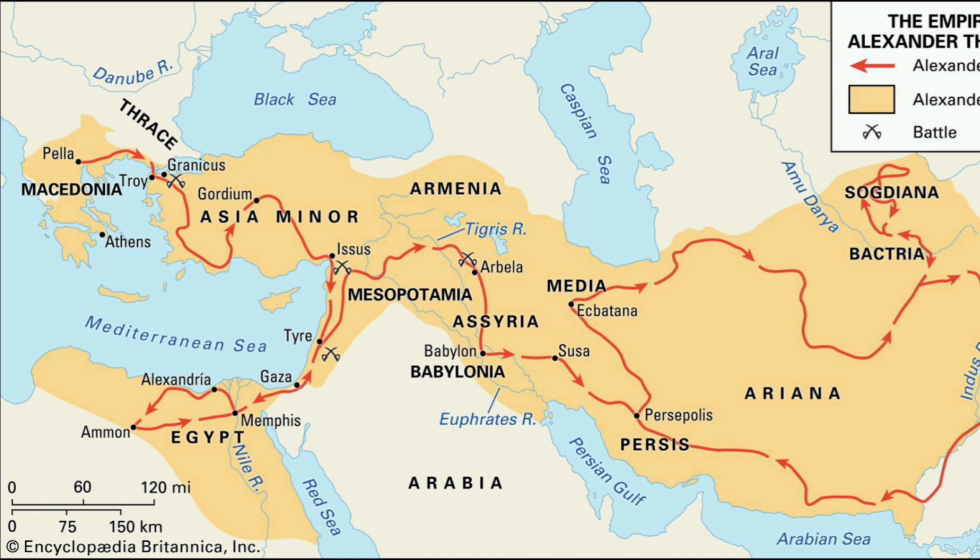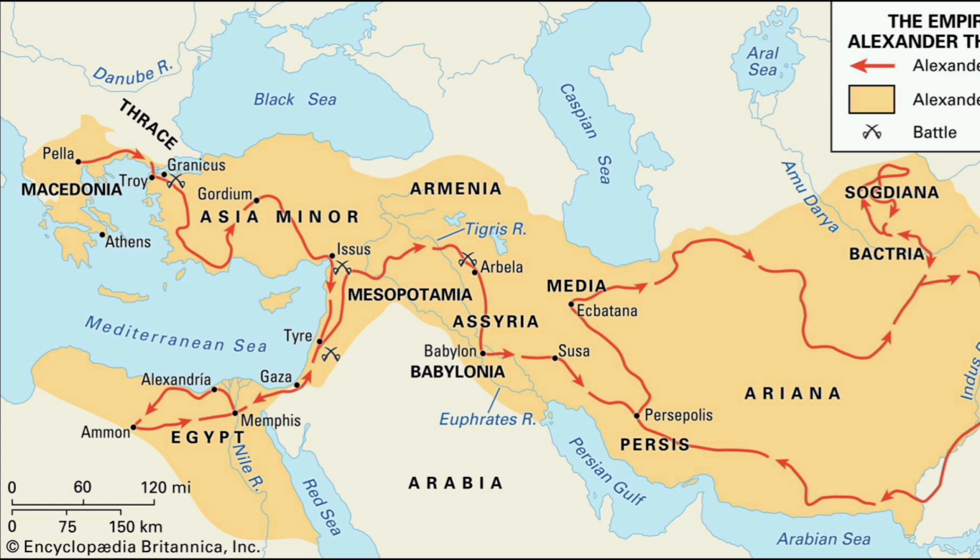Alexander turned back. Soon after, Darius III was killed by his own people, and Alexander arrived at the Persian capital, Persepolis, where he was proclaimed the king of Persia and bestowed with various riches. Alexander didn't stop there and continued to the east.